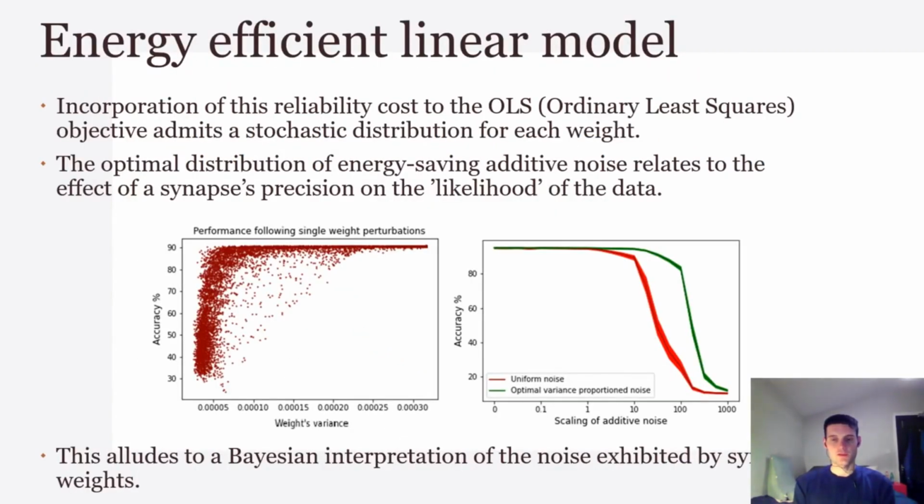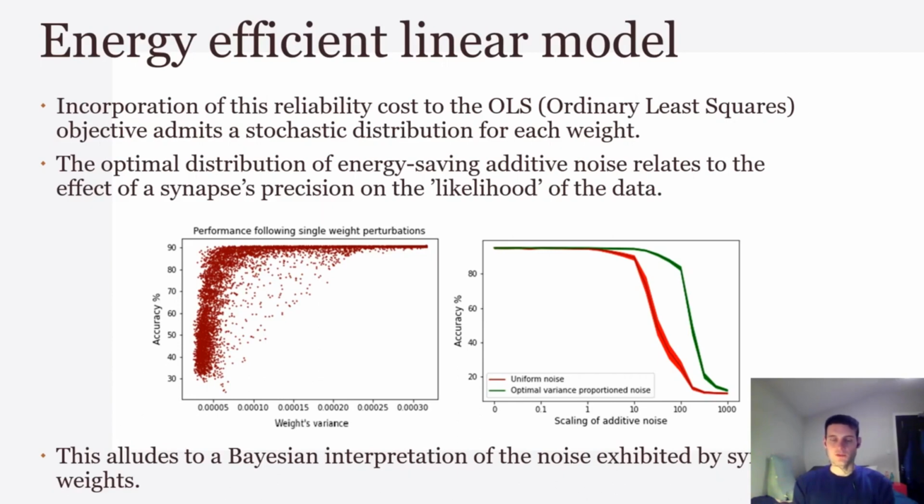So in order to observe energy efficient learning, we need to add our reliability cost to a performance objective, ordinary least squares, in a simple linear model. This admits stochastic distributions for each weight. In the scatter plot on the left, along the x-axis we have the weight variance as obtained by this objective. We see that weights with higher variance are more robust to perturbations. This tells us that high variance weights can emit more noise than low variance weights. This alludes to a Bayesian interpretation because weights with high precision from Bayesian inference have a higher likelihood given the data, more important to the model.